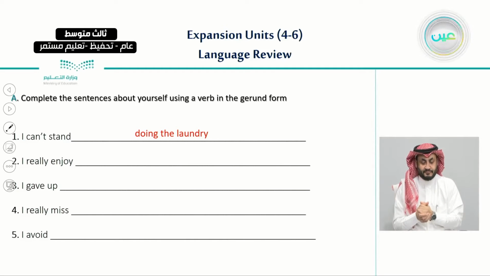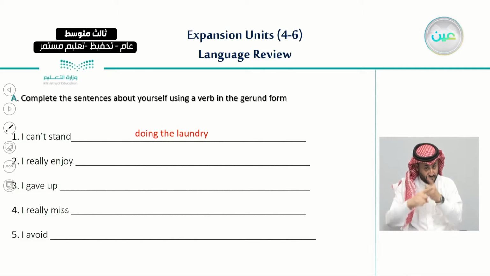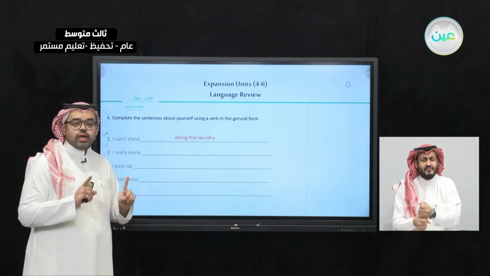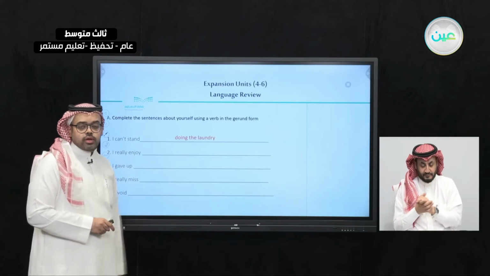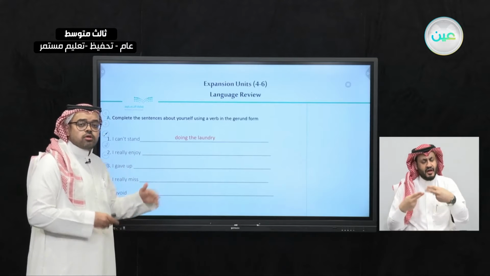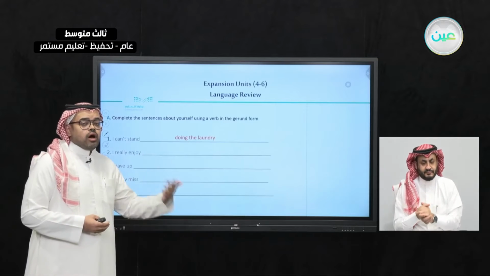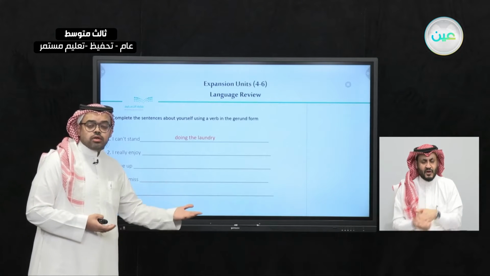What about you? What are the things that you can't stand? You can express your opinion about the things that you cannot stand as long as you are using the gerund form after this verb. So you can say, for example, I can't stand waiting in line.